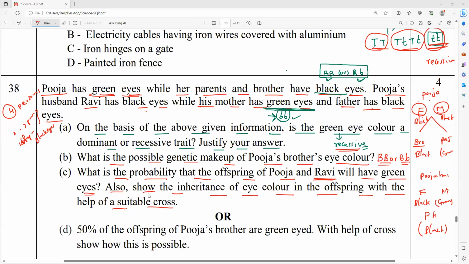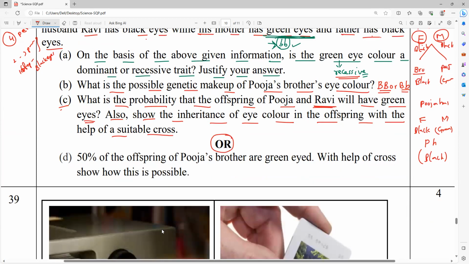Now, that is over 50%. Next question you see. If you take option R, if you don't want to solve C, you can come to D. Again, same. Now, this is Pooja's brother who married. So 50% of offspring of Pooja's brother. With Pooja's brother we have two confusions. Anybody can tell what the confusions are? We have two genes, capital B capital B or capital B, small b. Now they are saying Pooja's brother married some other girl.